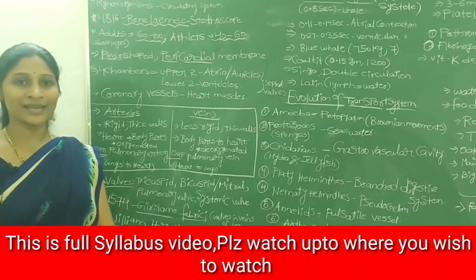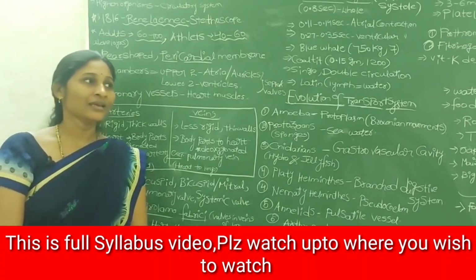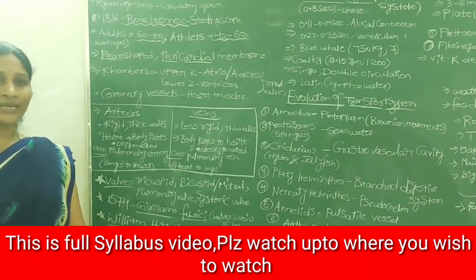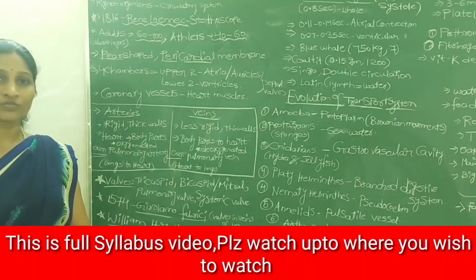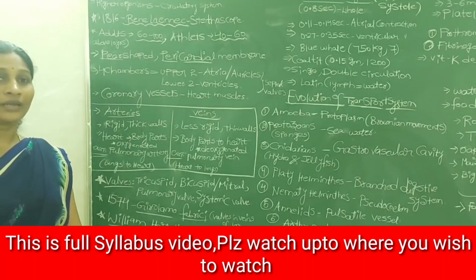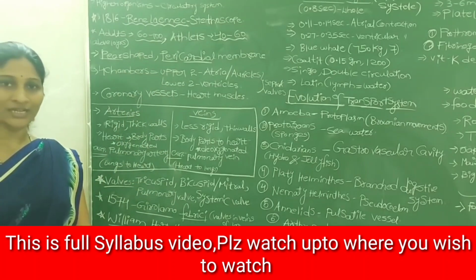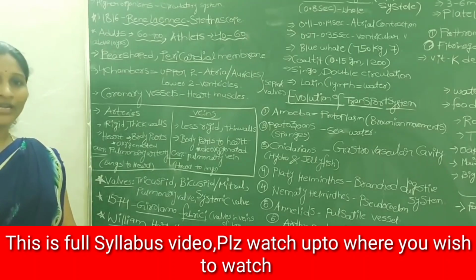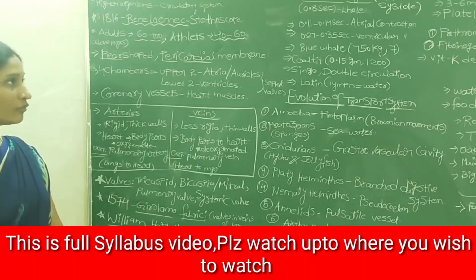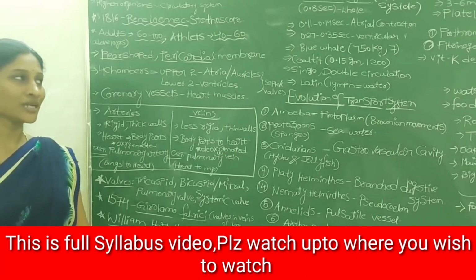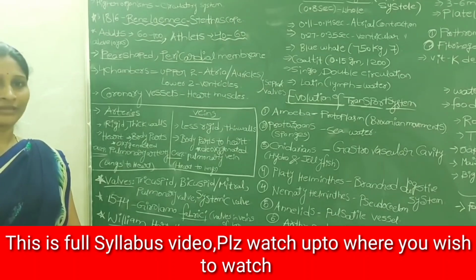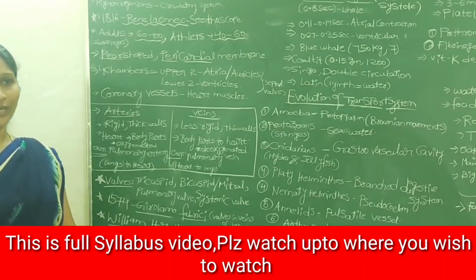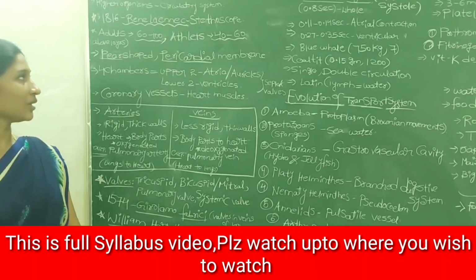But if you take the higher organisms, including man, their body is made up of trillions of cells. So if the materials are transported by diffusion or osmosis, it would take years to transport all these materials within your body. So to avoid delay and for the efficient and fast transport of materials, a special system is needed. That system we call the circulatory system. It is developed in the higher animals for the efficient transport of all types of materials within the body.